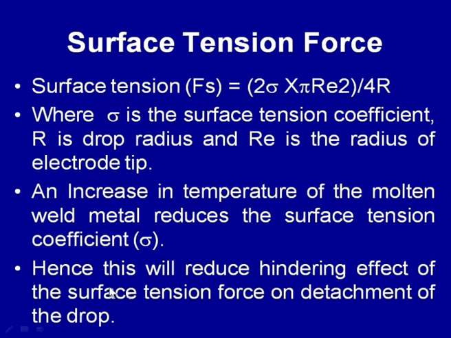Hence this reduces the hindering effect of the surface tension force on the detachment of the droplets.